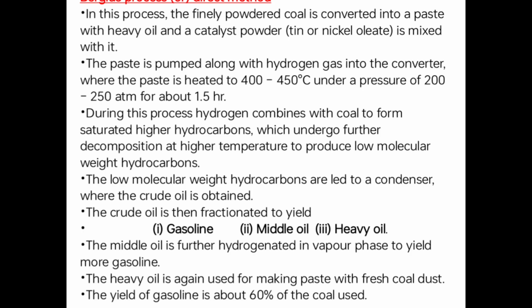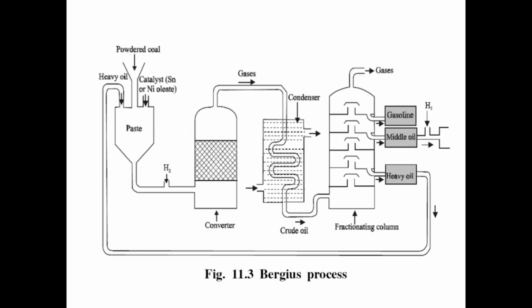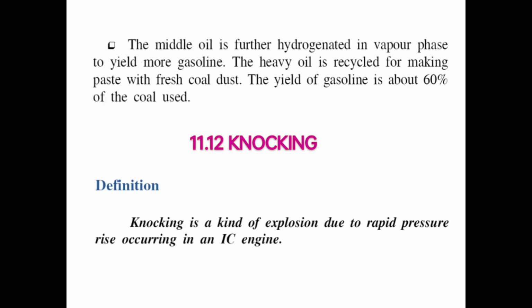The middle oil is further hydrogenated in the vapor phase to yield more gasoline. The heavy oil is again used for making paste with fresh coal dust. The yield of gasoline is about 60% of the coal used. The Bergius process diagram. The middle oil is further hydrogenated in the vapor phase to yield more gasoline. The yield of gasoline is about 60% of the coal used.